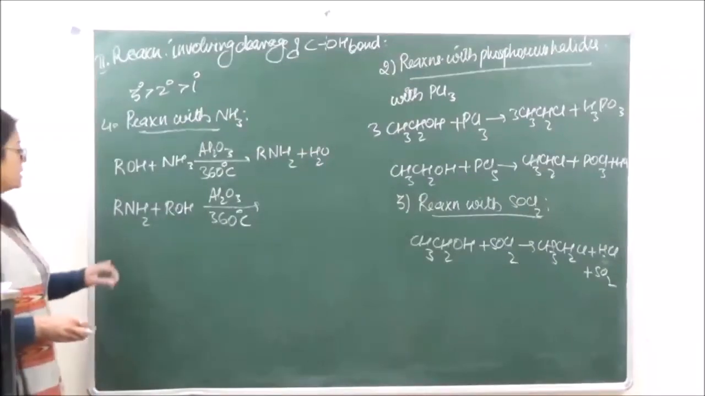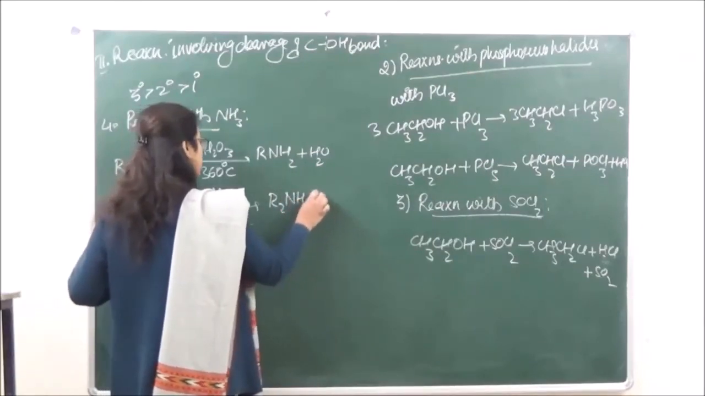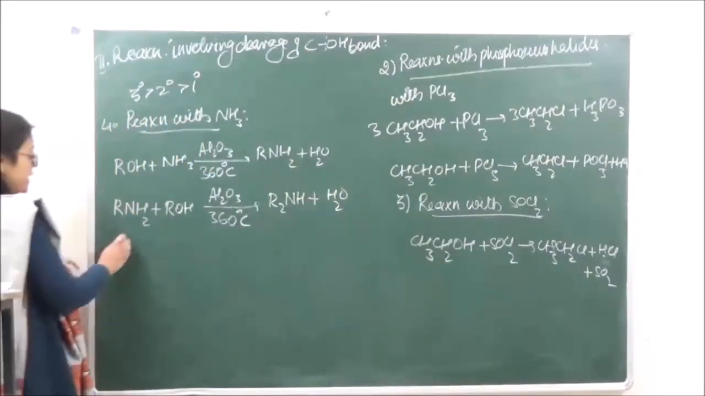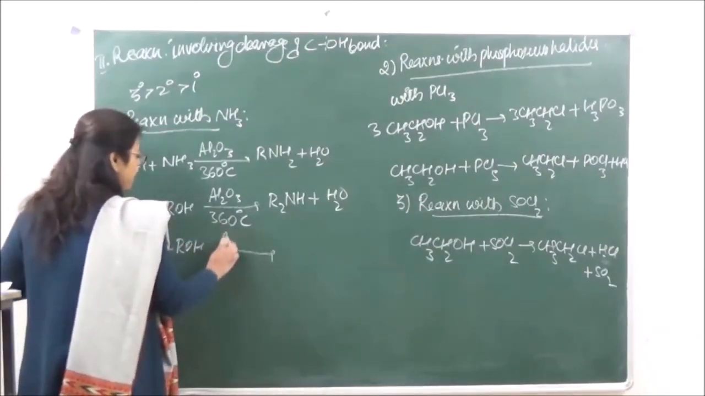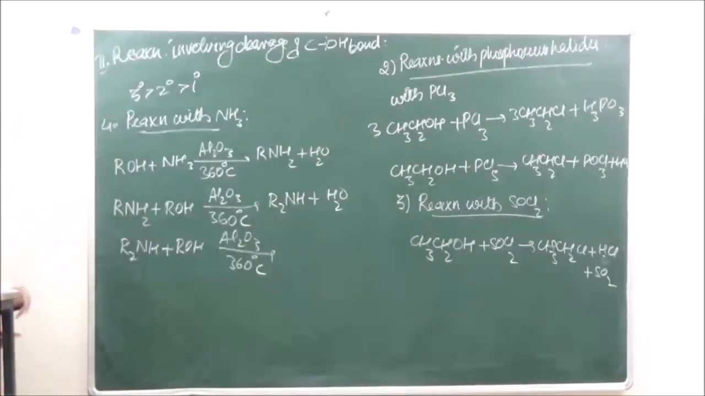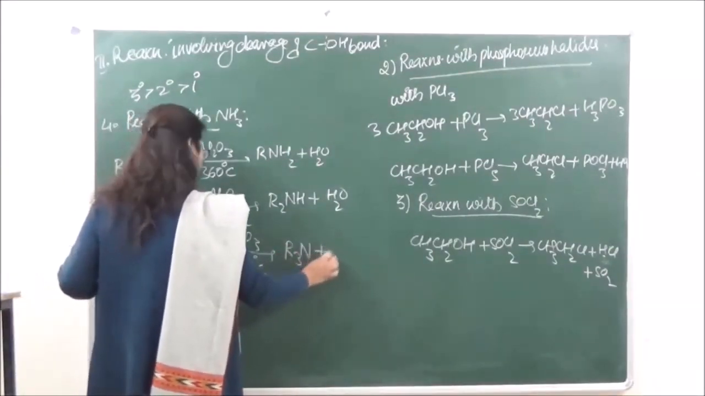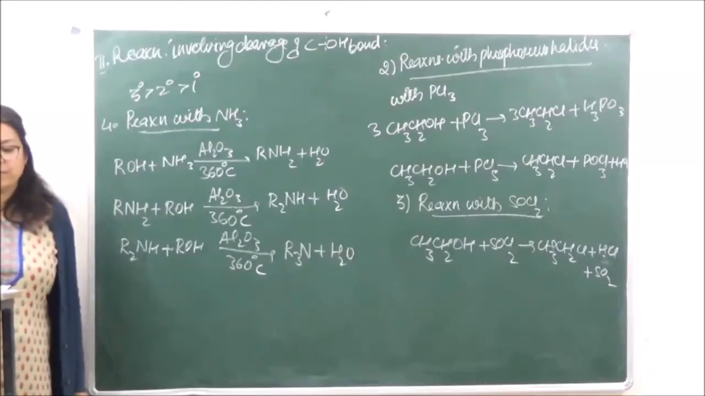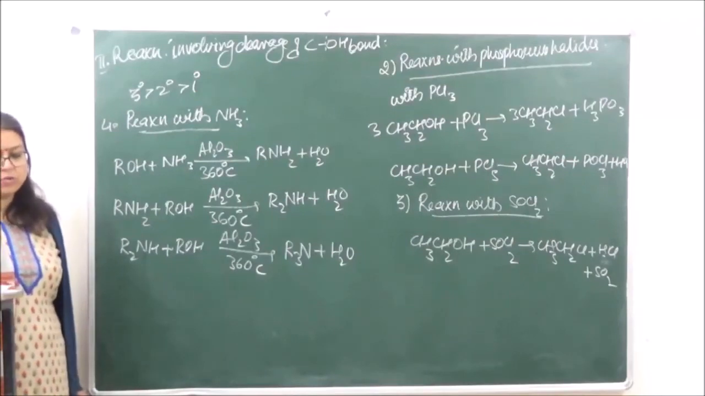This primary amine which is formed over here can react with another molecule of ROH at 360 degrees. So this is going to give us dialkylamine plus H2. The dialkylamine can further react with ROH at 360 degrees. This is going to give us trialkylamine. Okay, so you can alkylate the amines by this particular method. These are the main reactions of these two series.